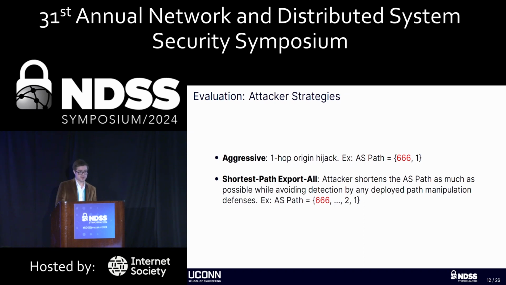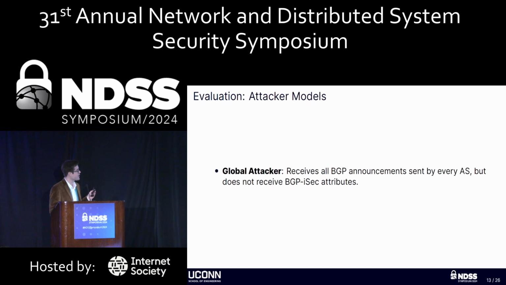We also have a shortest path export all attack, which has been used in other works, where the attacker shortens the path as much as they can without being detected by any defenses. So in this case, the attacker will avoid invalidating any signatures. We have a couple attacker models in our paper, but here we're only presenting one.